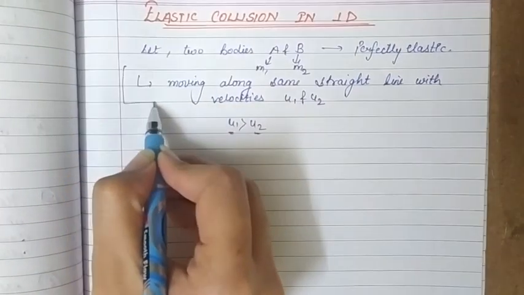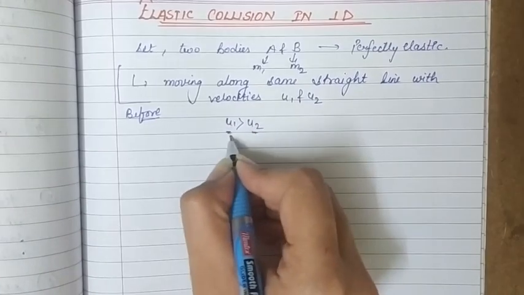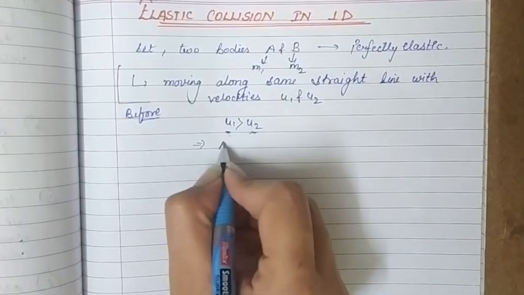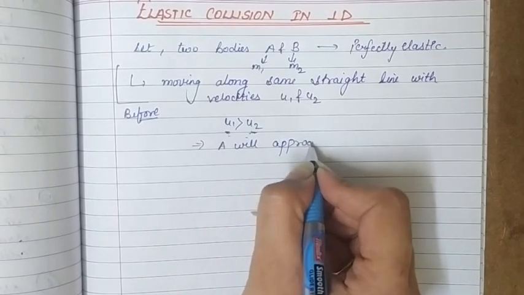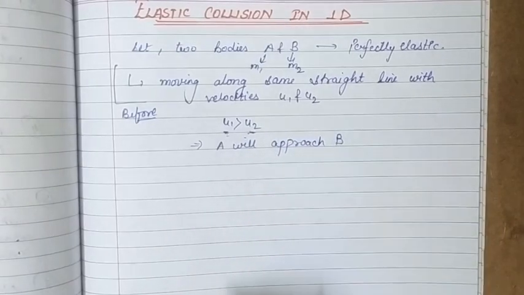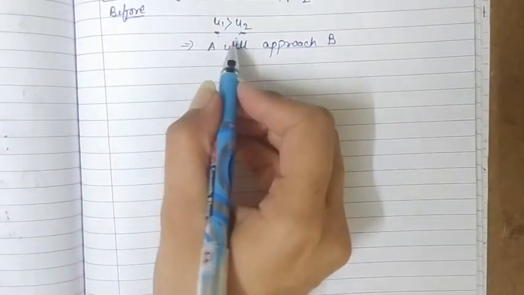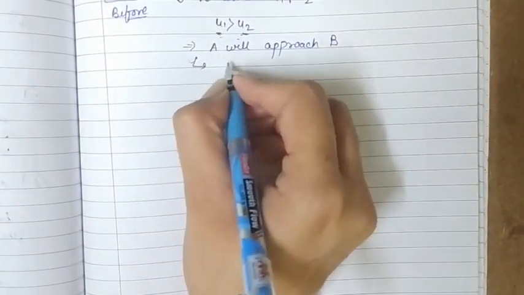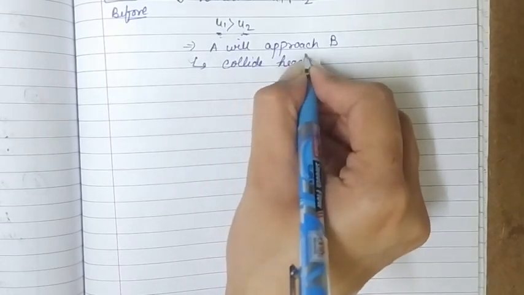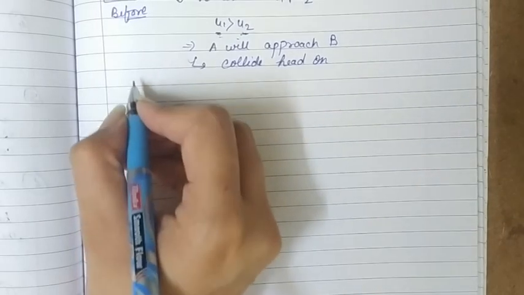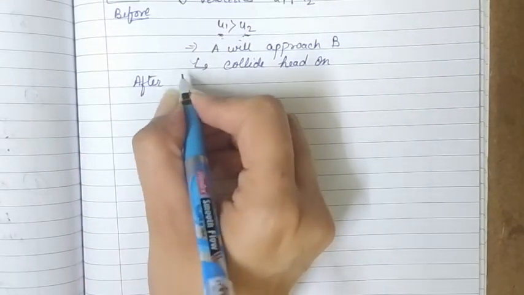So this was the situation before collision. At that time u1 is greater than u2, that means A will approach B because A is moving faster than B, and when they approach, they collide head on, and after collision they start moving with new velocities v1 and v2 respectively.